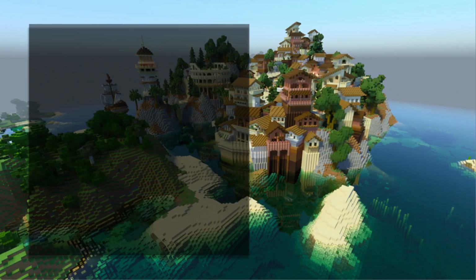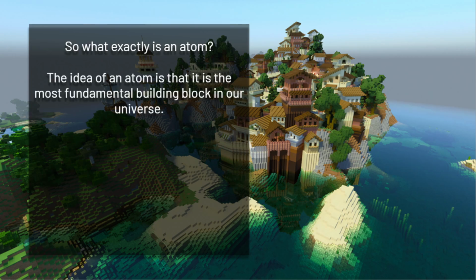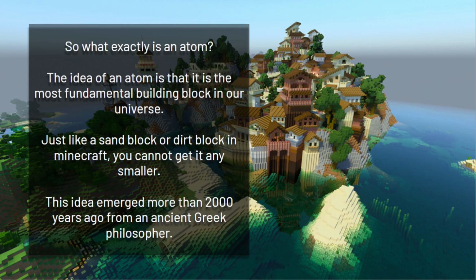Okay, so if you ever played the game Minecraft before, we know that the basic building block of the Minecraft world is those wood blocks, dirt blocks, or sand blocks, right? So same thing for our universe. There must be something that builds up our world too. So scientists have worked on atomic theory for a long time. The first idea of an atom actually came from an ancient Greek philosopher about 2,500 years ago.